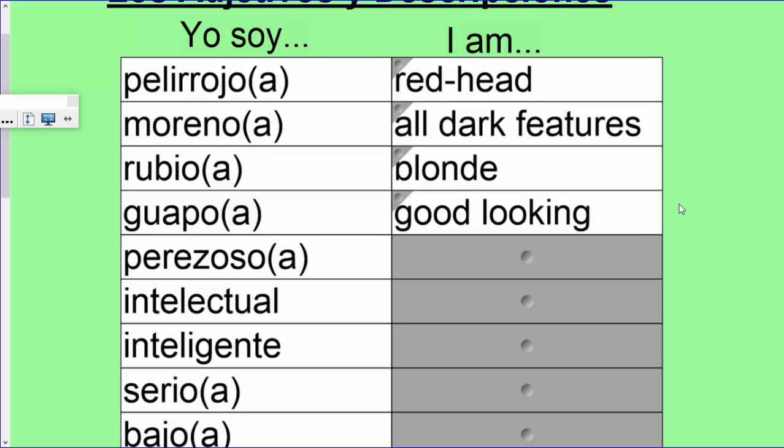Guapo is the word for good looking. We don't want to necessarily say handsome because we can use that for females too if we say guapa, and we don't typically say that females are handsome. So that's why I wrote good looking. The word perezoso is lazy.